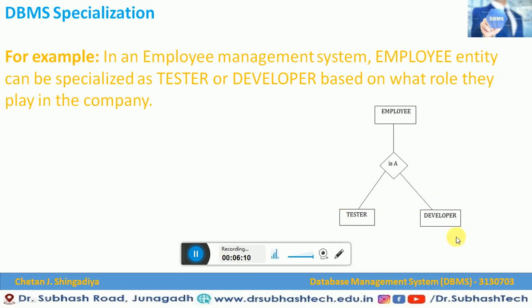Now what we have understood in specialization is that specialization is a higher level entity that can be broken down into two or more entities. So here the employee entity can be broken down into two entities, one is a tester and another one is a developer. Why? Because an employee can work as a tester and an employee can work as a developer. So we can say an employee is a tester also and an employee is a developer also. So this is how specialization can be defined with the help of a graphical user interface in the ER model of a database management system. This is the simple understanding of DBMS specialization.